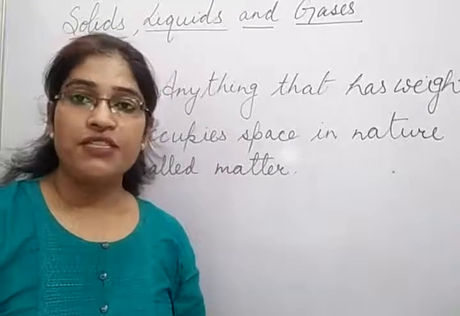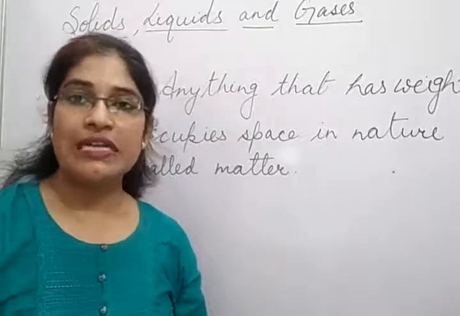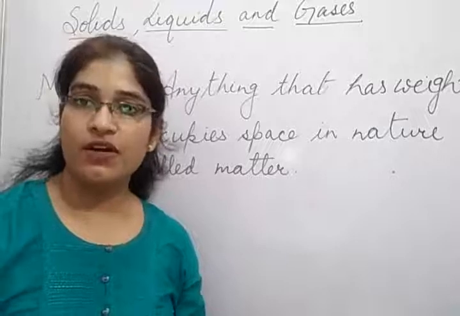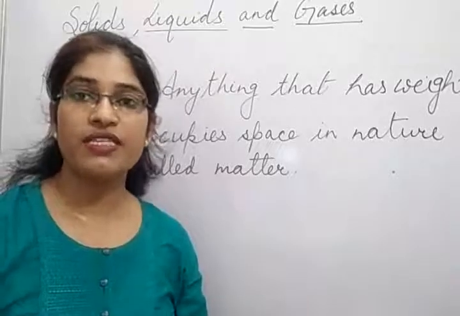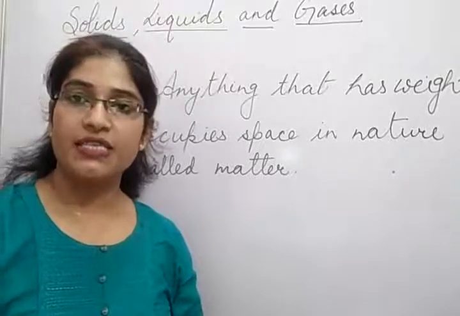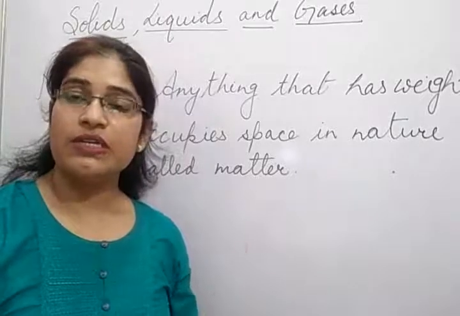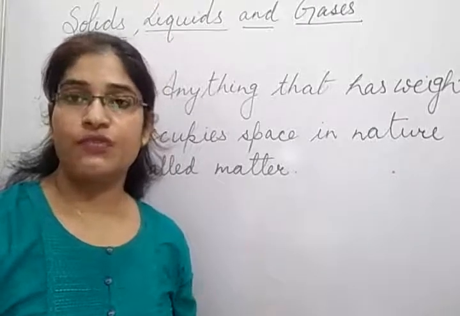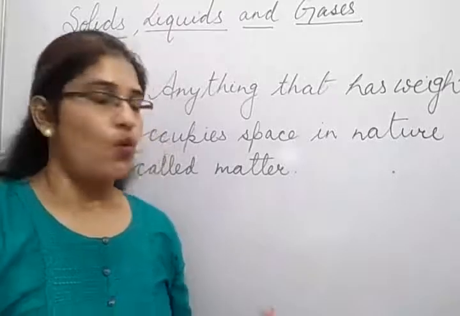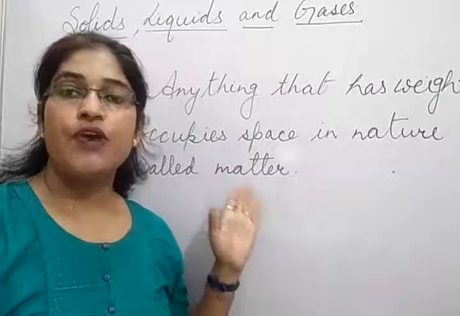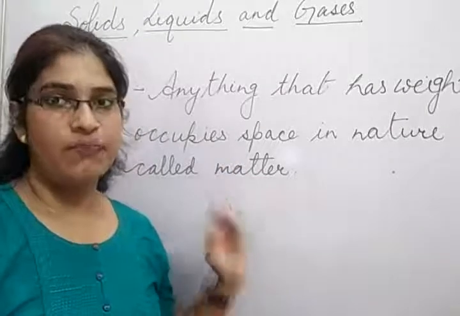And how can we measure them? We can measure them in liters. Okay. And if you see the example of air, air is a mixture of gases. In that, so many gases are present. So we can measure the air weight also, the gases weight also. Okay, so all things in nature having weight and occupying space are known as matter.